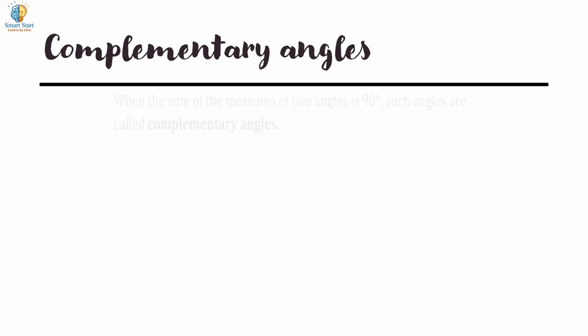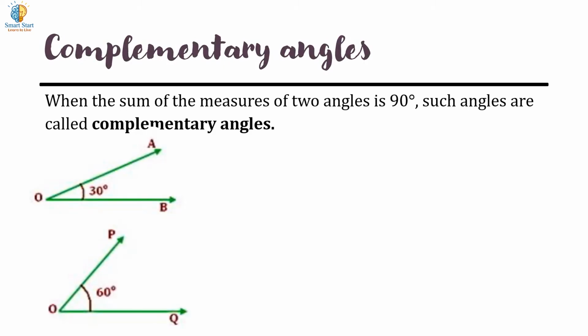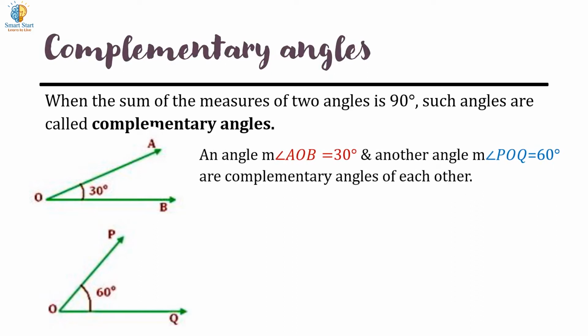Complementary angles: when the sum of the measures of two angles is 90 degrees, such angles are called complementary angles. Here two angles are given: angle AOB and angle POQ. The measure of angle AOB equals 30 degrees and the measure of angle POQ equals 60 degrees.